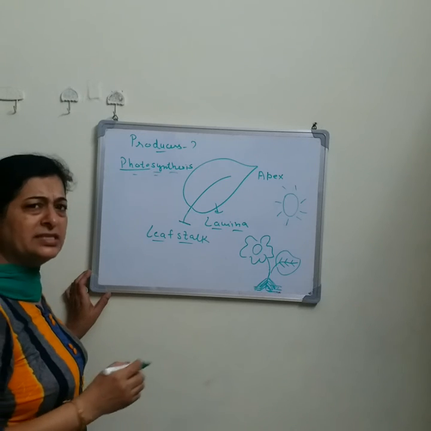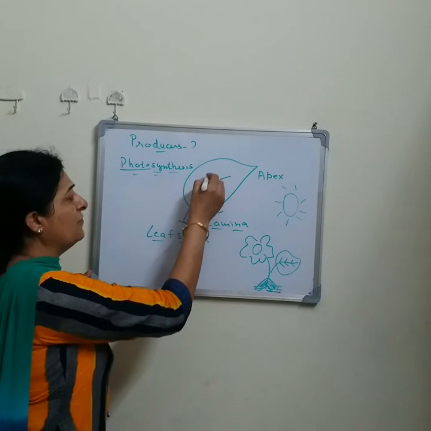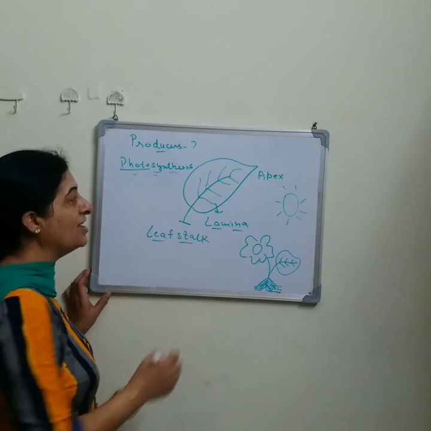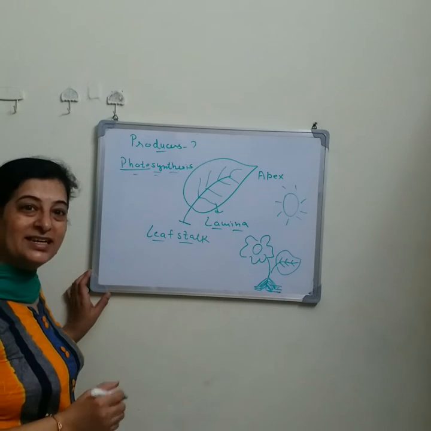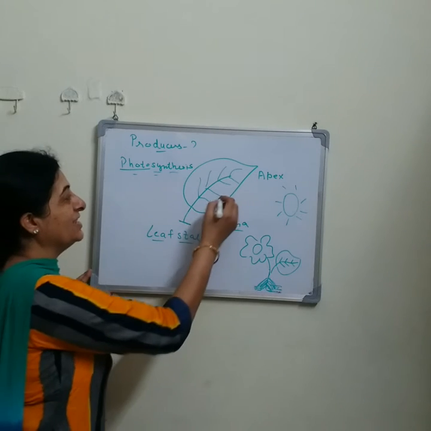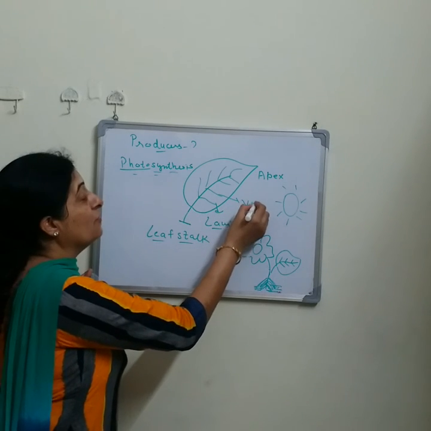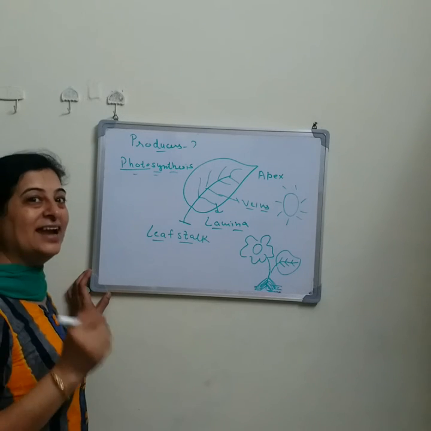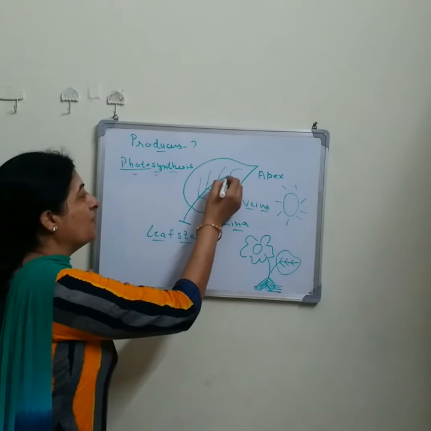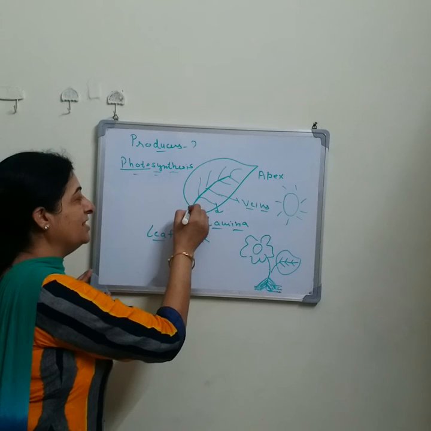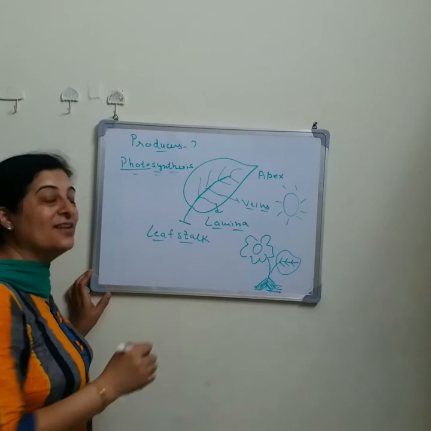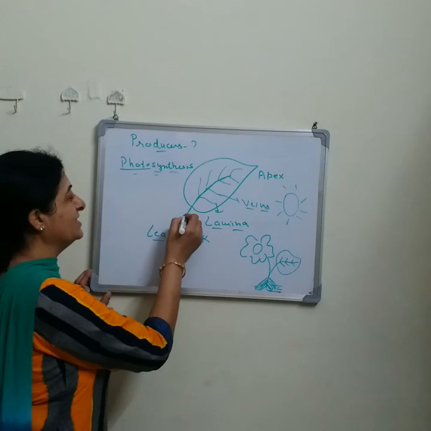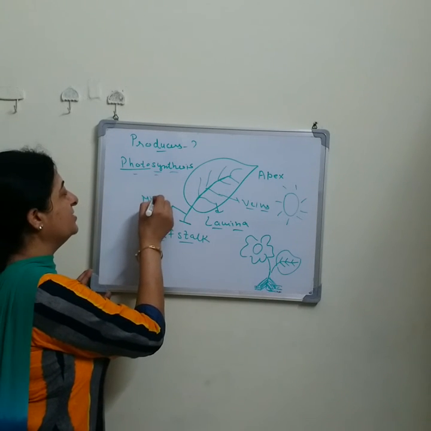Okay, have you seen some linear structures on the leaf? When you draw the leaf, you draw those linear structures. So what are these linear structures? Yes, these linear structures are the veins, side veins of the leaf. And there is also a mid vein. Have you seen? There is a thick mid vein. What is the name of this thick mid vein? Yes, that is your mid-rib.